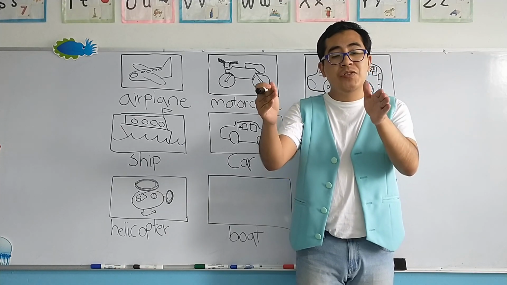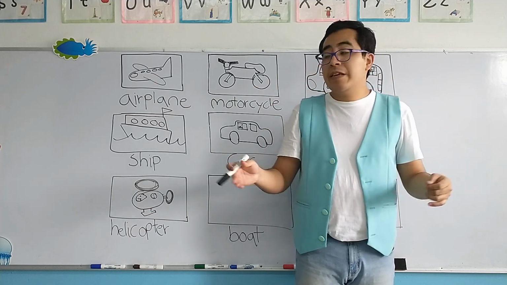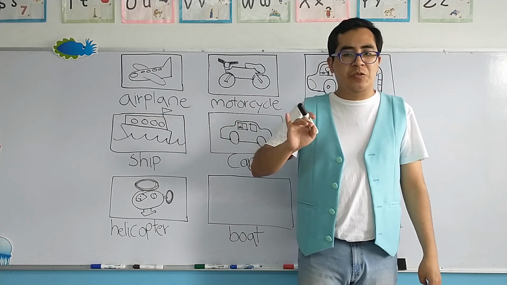The boat is smaller. Just for example, just for 5 people. In the case of the ship, we can put in hundreds and hundreds of people.